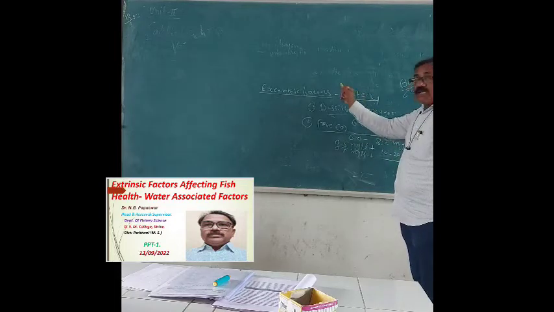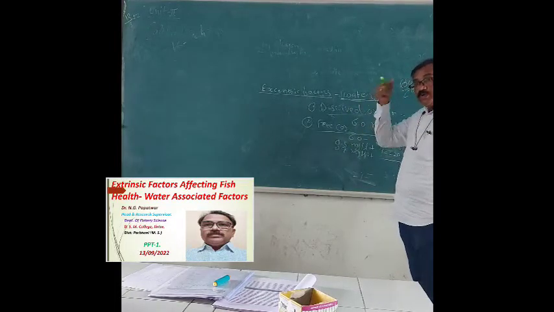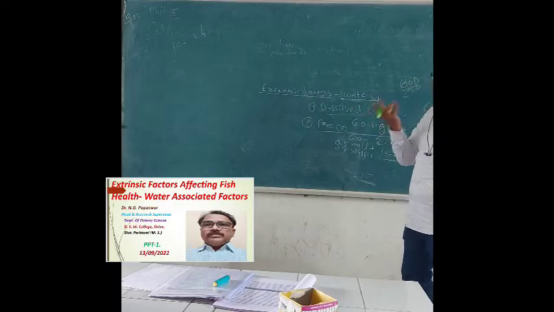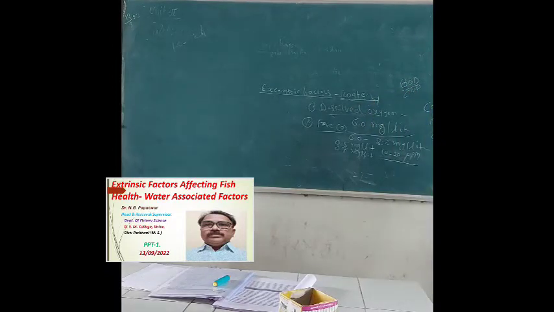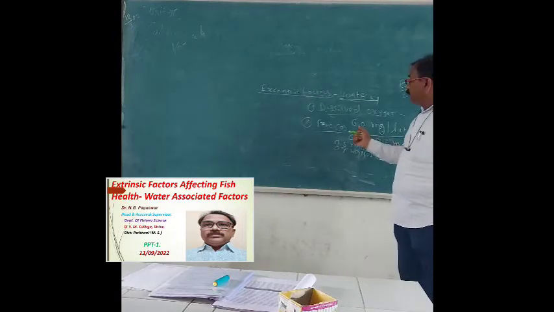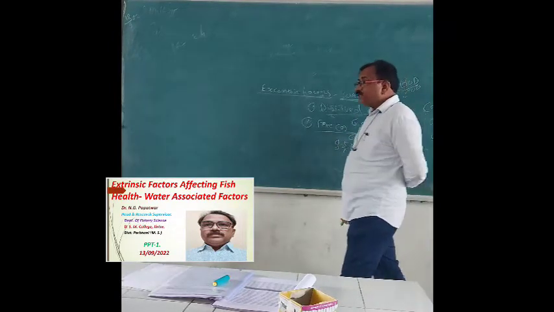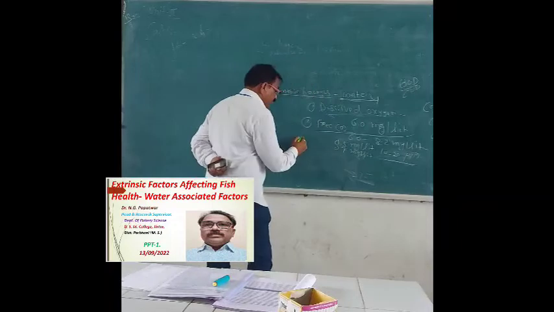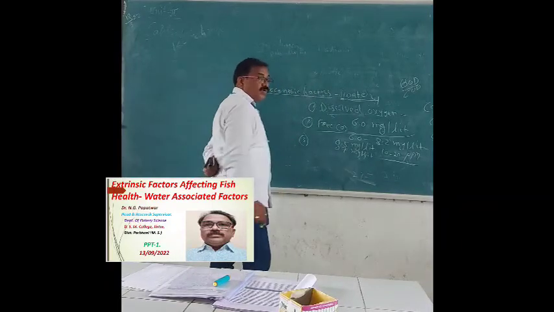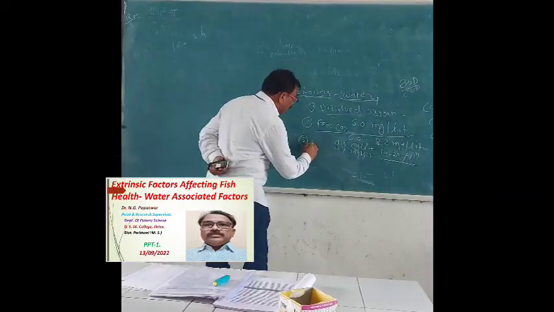That's why, among these factors, no doubt fish are found in water, but what is the range of this factor? These factors are importantly found in the water, that is the free carbon dioxide. Then the next factor is hardness.